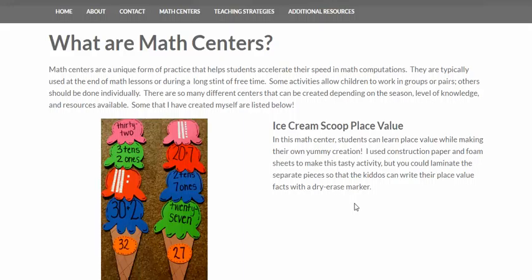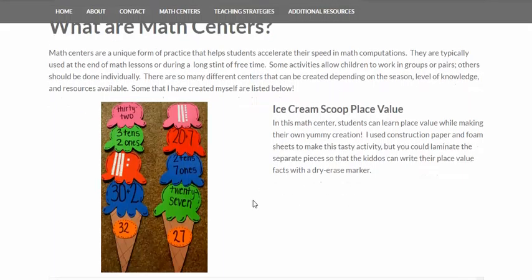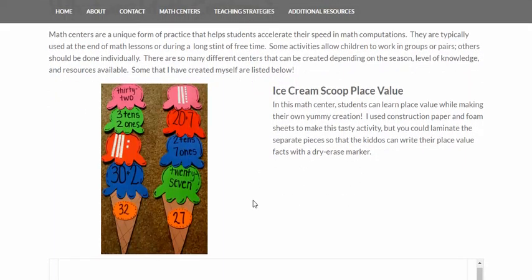As shown in the image on the left here, you can notice that there's a couple of different pieces that are involved in the math center, and you can do it a little bit differently depending on how advanced your students are and the materials that you have on hand. I just used foam sheets and just wrote on it with Sharpies. It was really simple but really cute and fun.